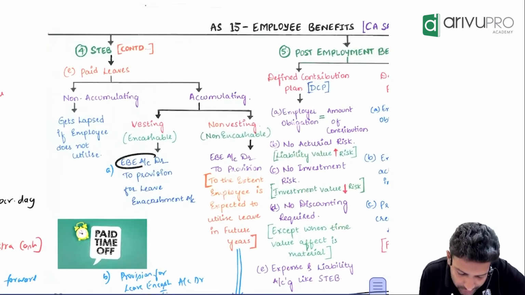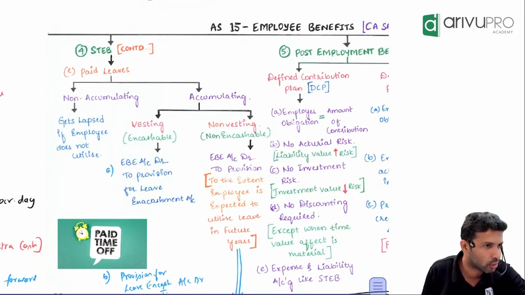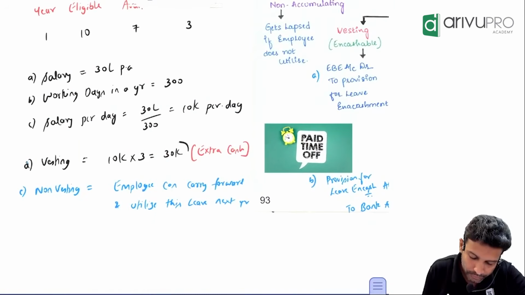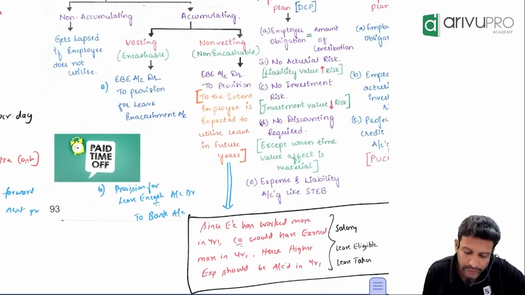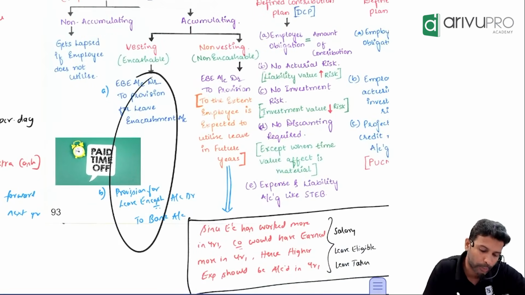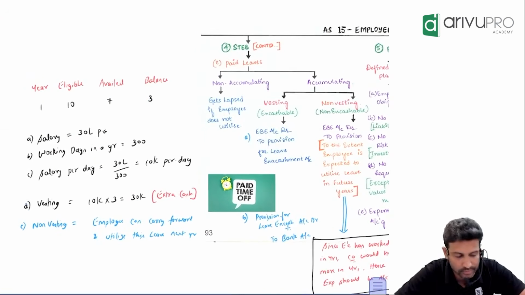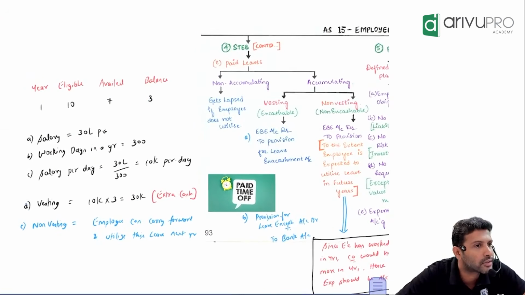Employee benefit expense account debit to provision for leave encashment. How much? In this example, 30,000. That's it. Settlement also you have to do. When it is settled, what entry? Provision for leave encashment account debit to bank. This is the entry you have to pass for encashable leave or vesting leave. Got the meaning of this now?